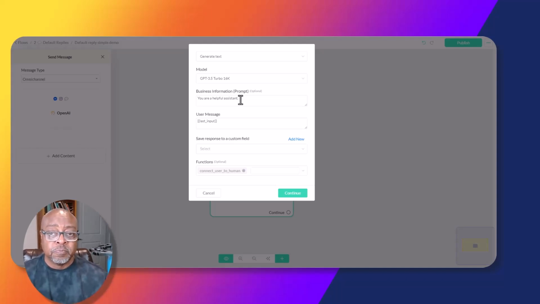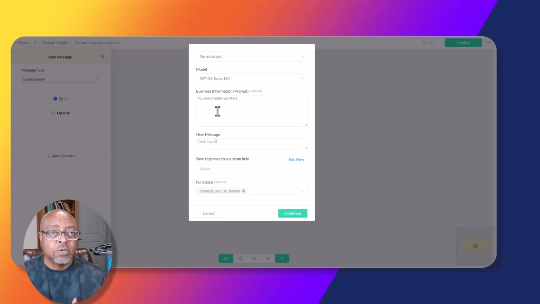So you want this business information or this prompt, and the prompt is you telling the AI how you want it to act, what you want it to do, how you want it to say things. This one here, the default reply, is extremely important.